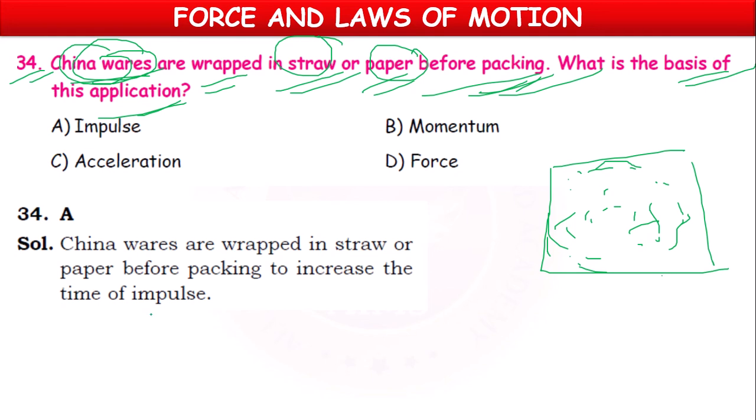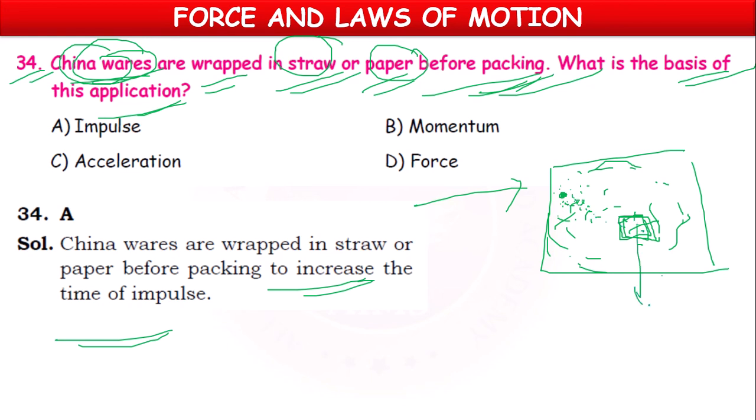Why? To increase the time of impulse. If it is hit by anything, the first impact will act on the paper, then finally it will touch the glass item, so that the force with which it touches the paper will decrease gradually by passing from one paper piece to another paper piece.